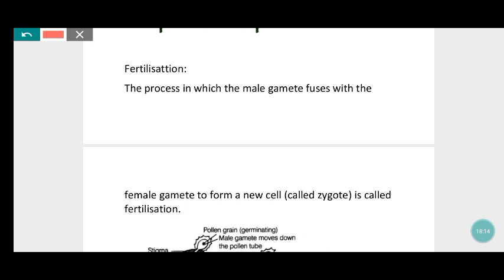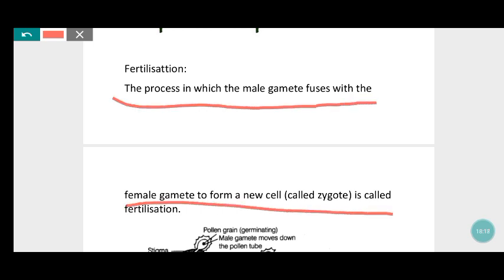Fertilization is the process in which the male gamete fuses with the female gamete to form a new cell called the zygote.